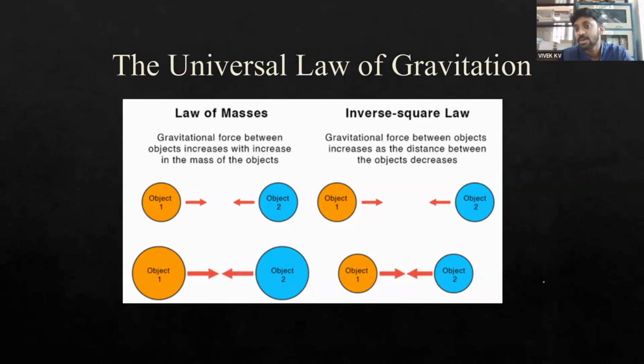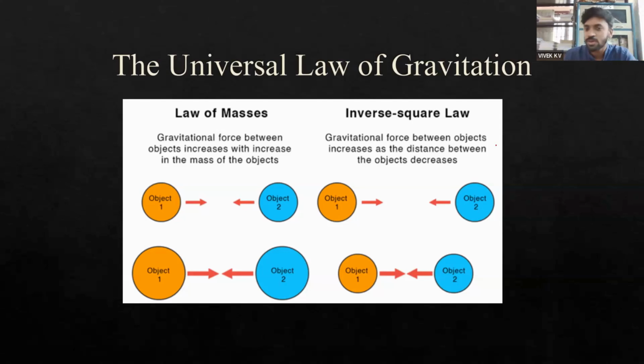So the first one, as I said, depends on the masses, which is known as the law of masses. The law of masses says that the gravitational force between objects increases with an increase in the mass of the objects. That is why, as we said initially, it is a very weak fundamental force in nature. We are not able to feel gravitational forces because of negligible mass; there is no substantial amount of mass for the gravitational force to be felt. So it depends on the mass. If there is an increase in the mass of the objects, then there is an increase in the gravitational force.